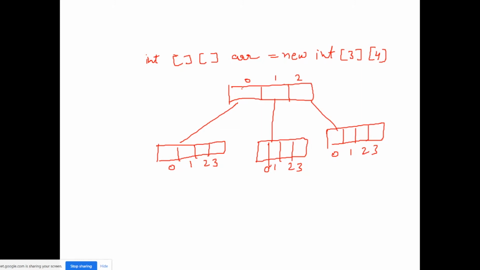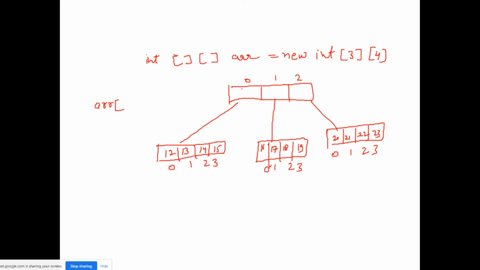So for 0 and 0, arr, suppose first let me put some values to it, right? 12, 13, 14, 15, 16, 17, 18, 19, 20, 21, 22 and 23.